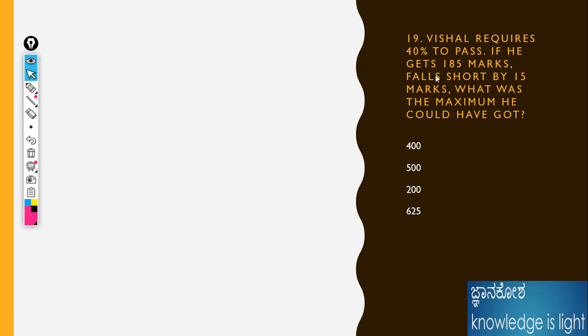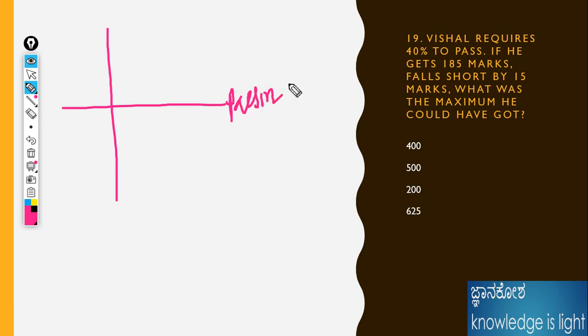The usual request is 40%. If any passing line question is coming in the exam, we shall request 40% to pass. Just like that, we need to write 40% on the line. This is the passing line. What is the passing line of this one? 40%. And if he got 185% marks, he got 185 and failed, short by 15.